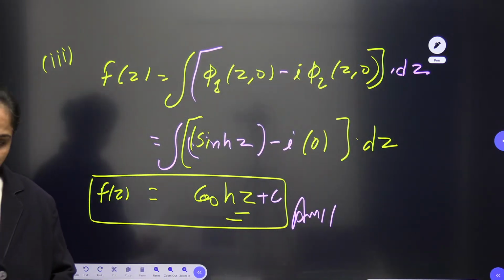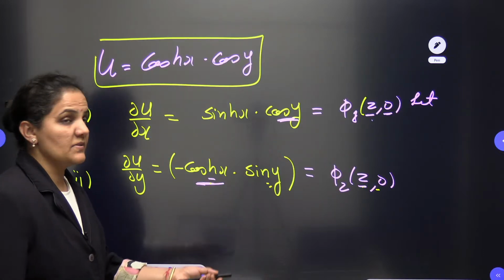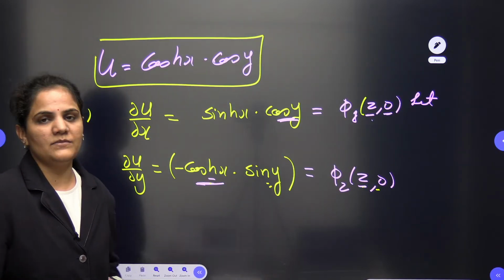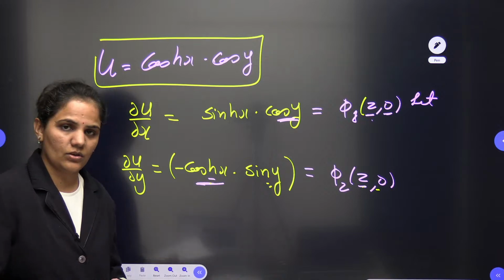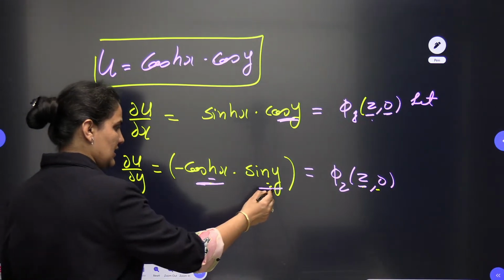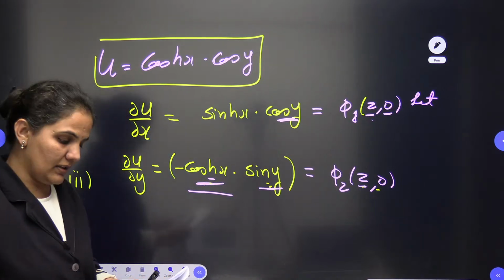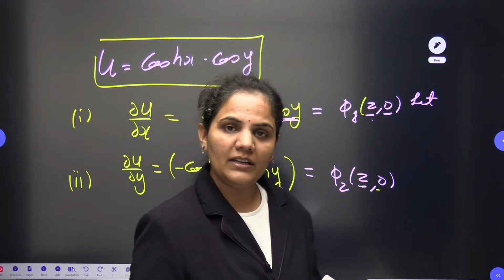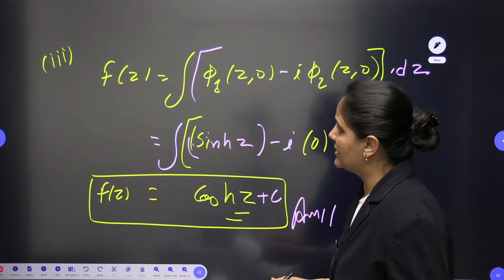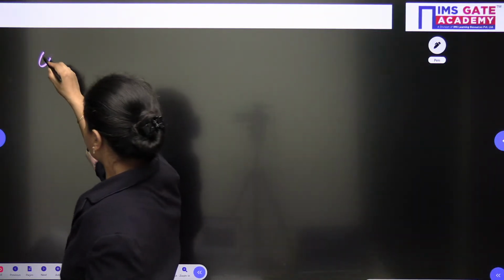Right? So very easily we can use Milne-Thomson, and this method we already discussed so many times in our classroom. When you put sin 0, 0 into something will become 0, so very easily we can solve it. One more question I have, which is from differential equations. Let's see the question.